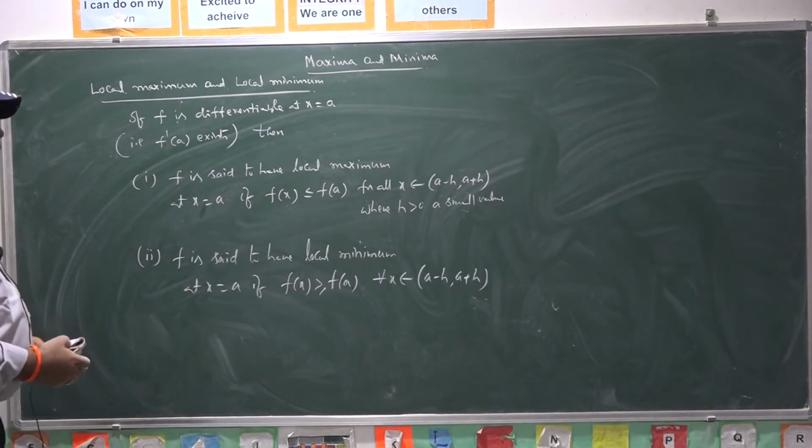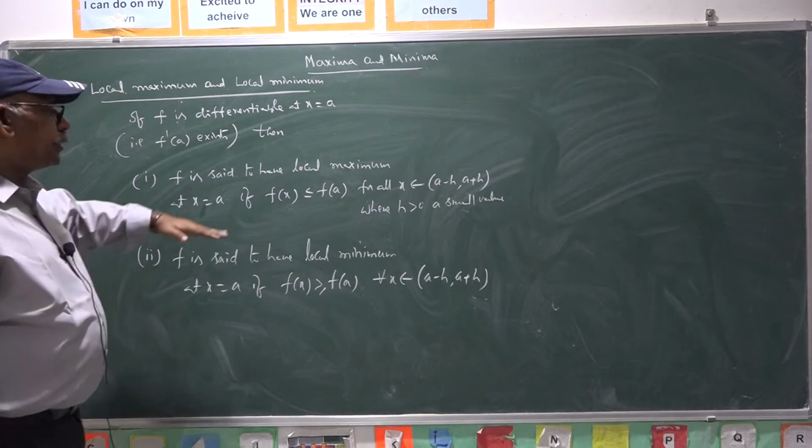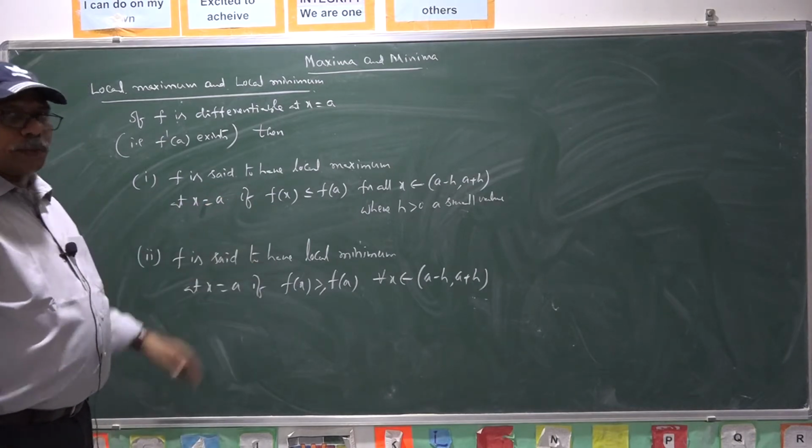So, these are the definitions of local maxima and local minima.